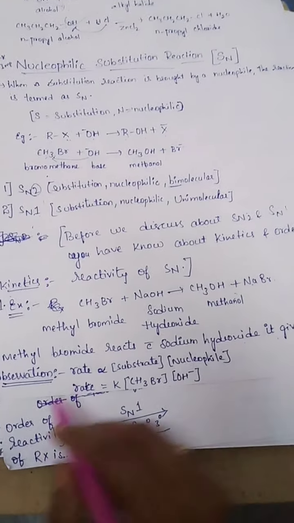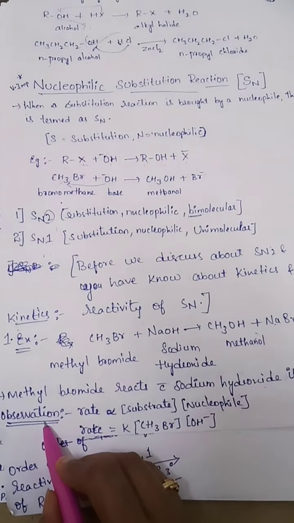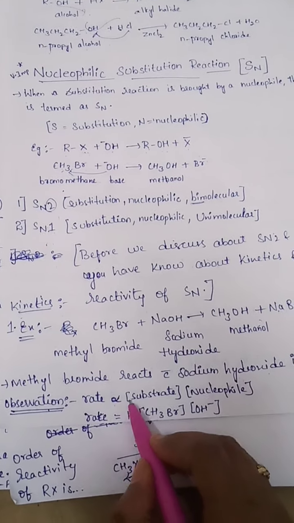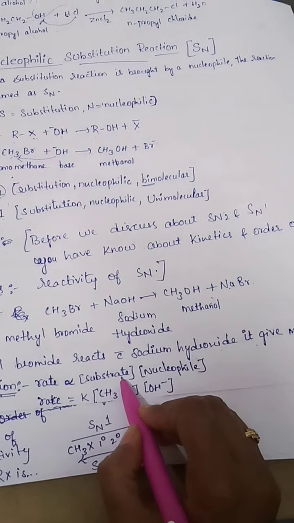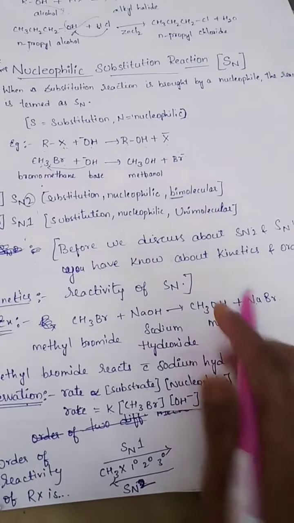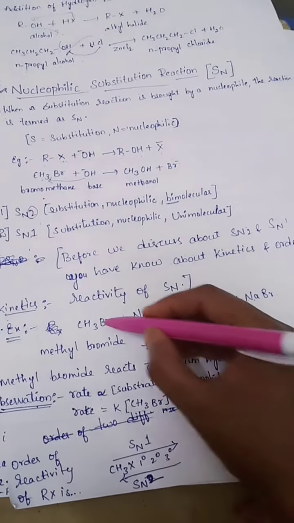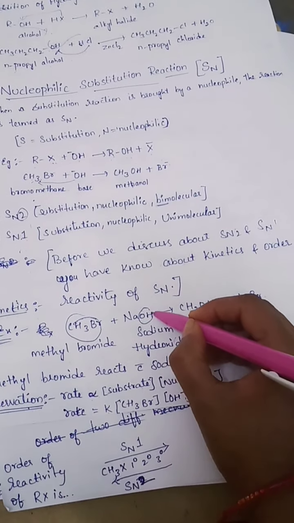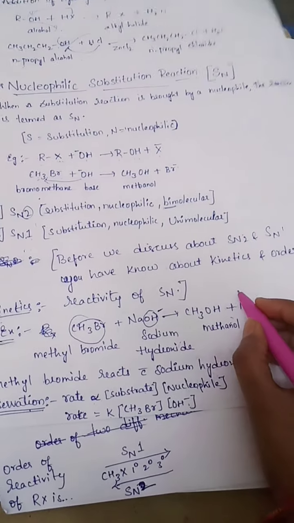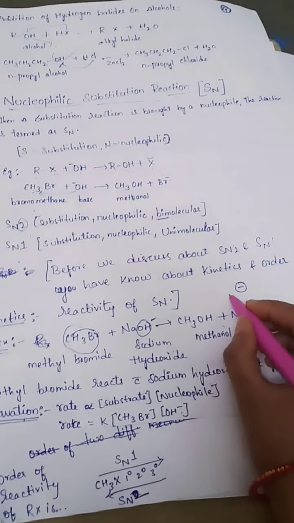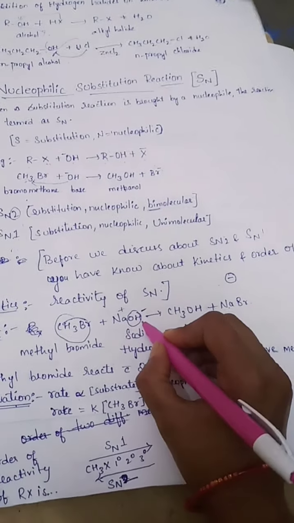What we are observing is, rate is directly proportional to the substrate and nucleophile, so we can write rate equals K. The substrate is the first compound and the nucleophile is the negative ion, here Na plus OH minus.